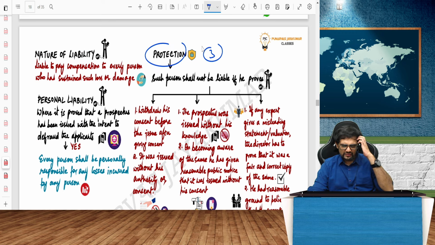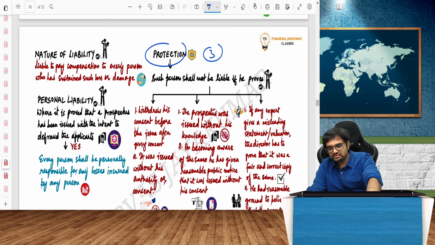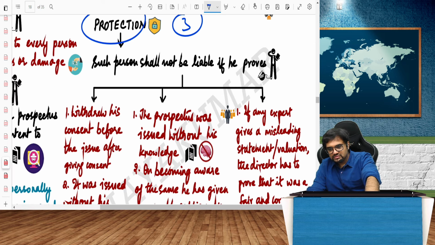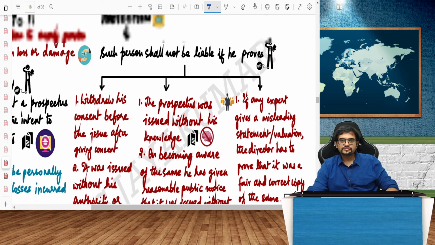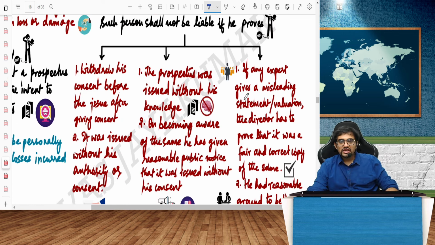If I am an expert, for example, or a person who has signed something in the prospectus, can I say that I will not be liable? Yes. If he has withdrawn his consent before the issue of the prospectus, after giving his consent, having realized that what you told me was not matching what you told me when I was actually signing the prospectus.